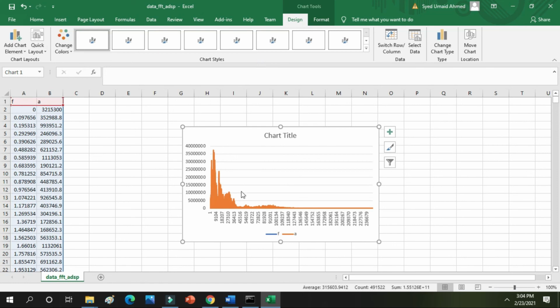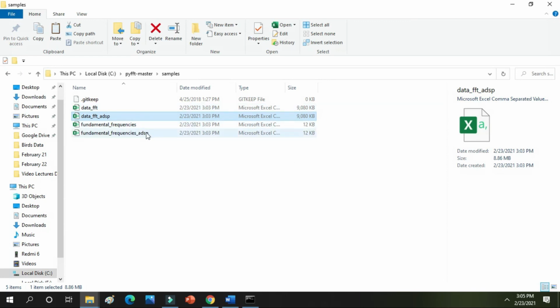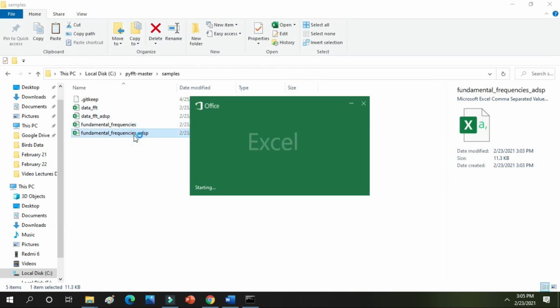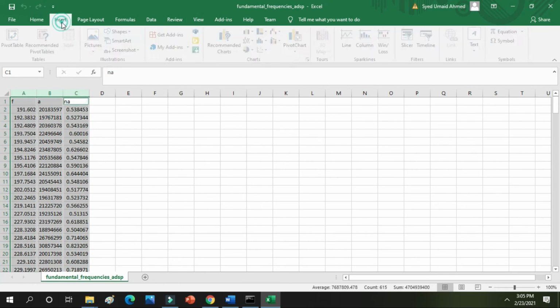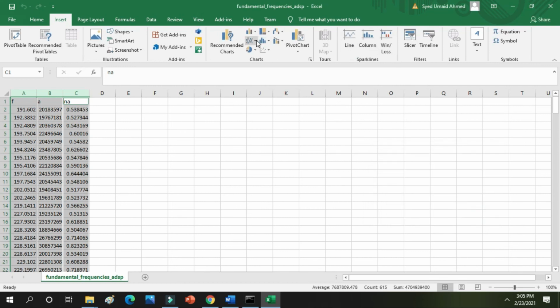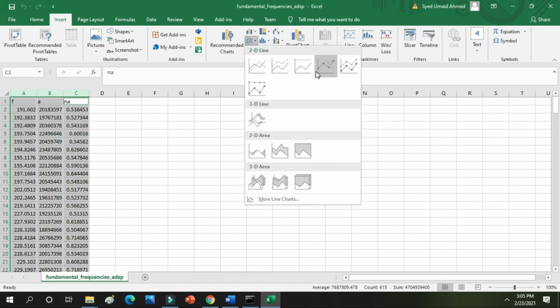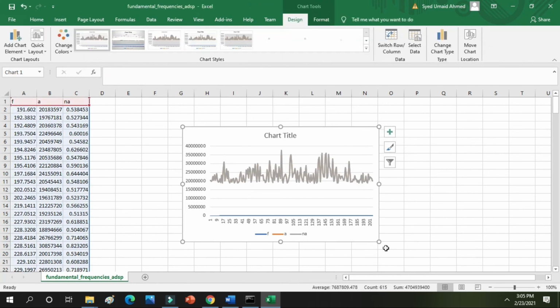That's all from my side, and we can do a lot of things with it. I can also show you the Excel file of the fundamental frequencies of all of the pupils. So we can also plot a line graph of our fundamental frequencies as well. So let me plot a line graph of the fundamental frequency so we can see it as well. Thank you. That's all from